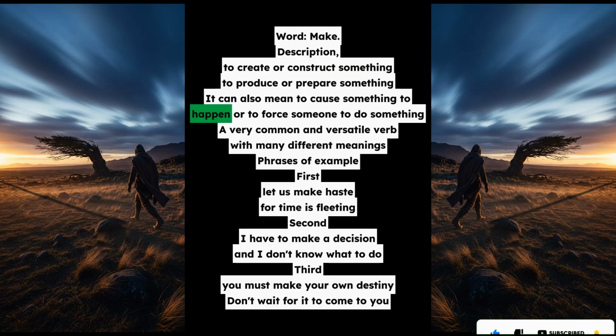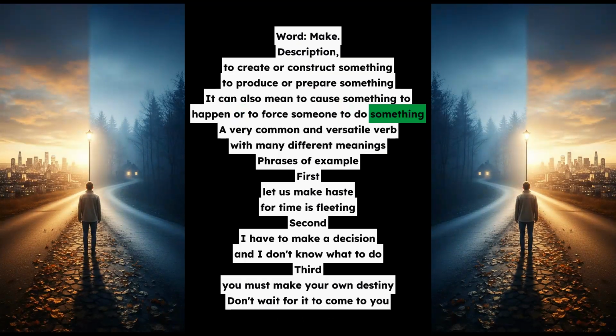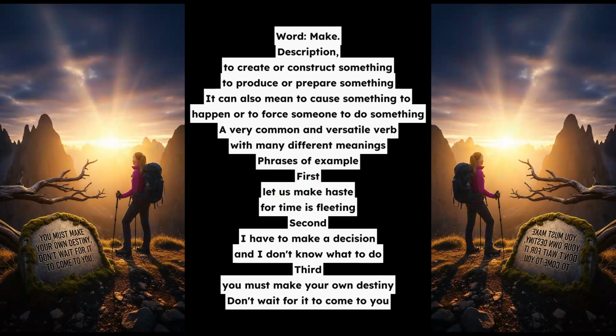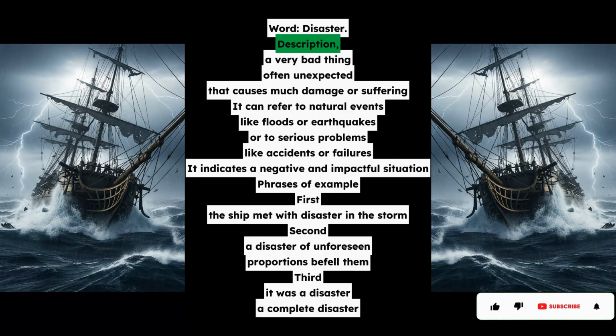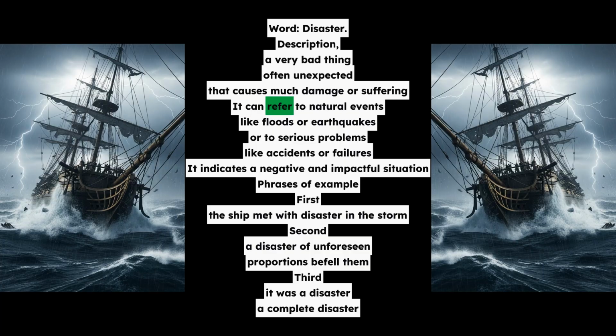Word: disaster. Description: a very bad thing, often unexpected, that causes much damage or suffering. It can refer to natural events like floods or earthquakes, or to serious problems like accidents or failures. It indicates a negative and impactful situation. Phrases of example. First, the ship met with disaster in the storm. Second, a disaster of unforeseen proportions befell them. Third, it was a disaster, a complete disaster.